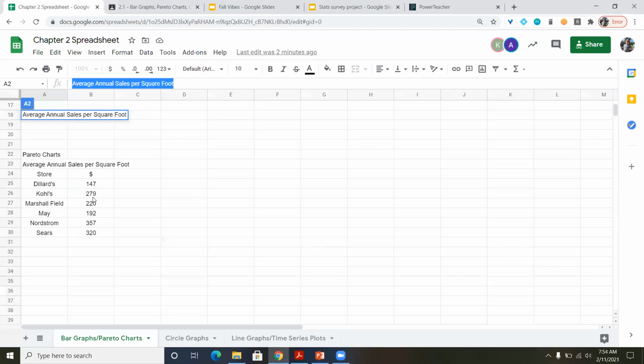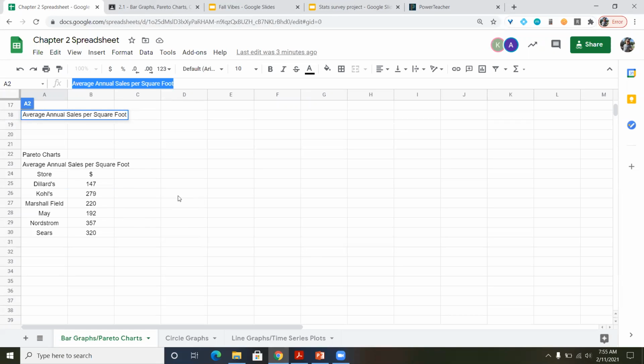but this one I want to be a Pareto chart. So to do that, I first have to order these things from greatest to least. Now, there is a way to sort, but the problem with just sorting is that I can either sort this column alphabetically, or I can sort this column in ascending or descending order, but they aren't going to connect the 2 cells. So Dillard's is still going to be at the top, but if I go from greatest to least, the Nordstrom amount will be next to the Dillard's, so the label is going to be off.